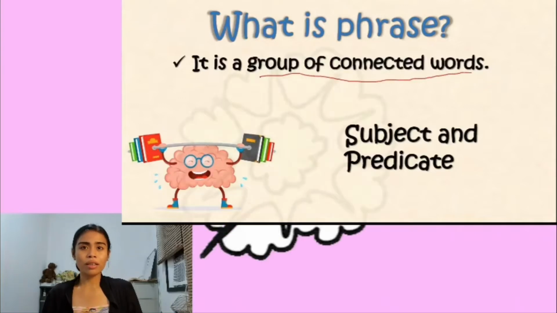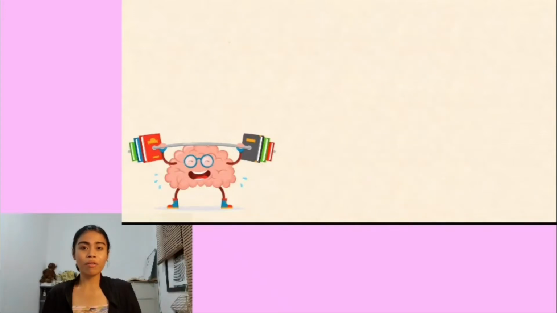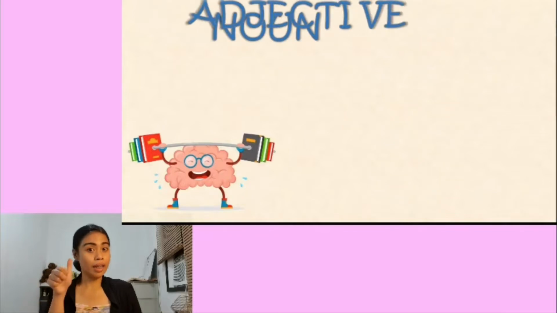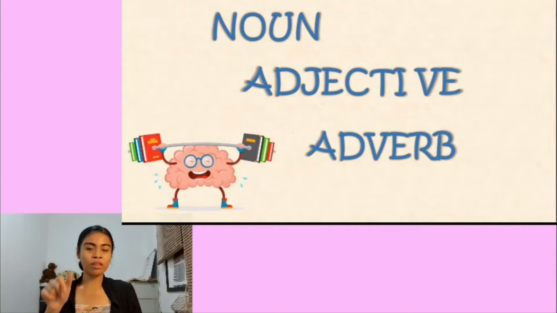You would remember that, unlike clauses, a phrase does not contain a subject or predicate. Again, if you notice that a sentence does not have a subject or predicate, that means it is a phrase. Remember that a phrase can function in a sentence as a noun, adjective, or adverb.